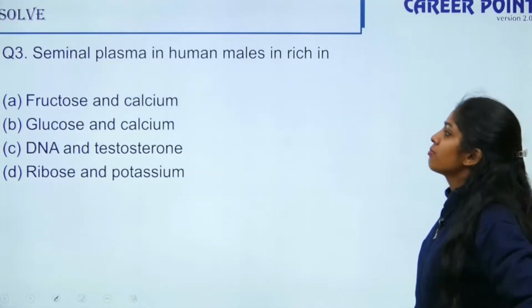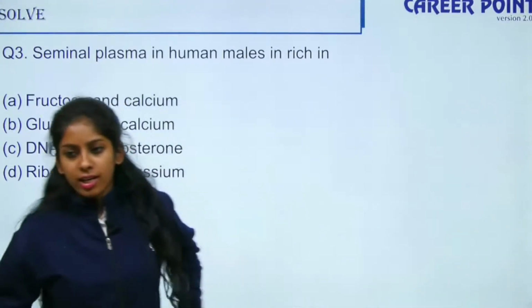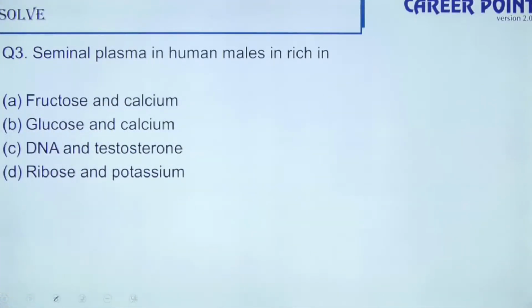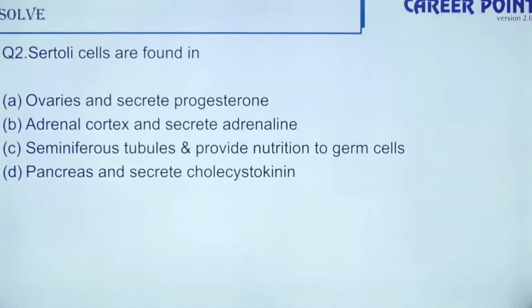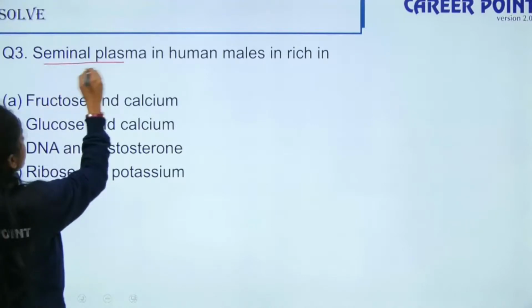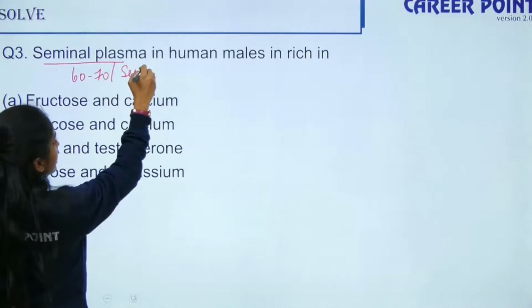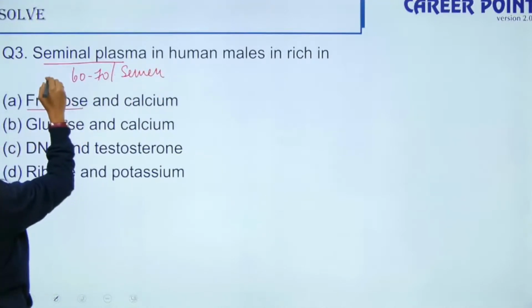Seminal plasma in human males is rich in which of the following? So 2 is C. Yes, you're right. Just now I told you seminal plasma contributes to 60 to 70% of your semen, and it contains fructose which fuels your sperms.